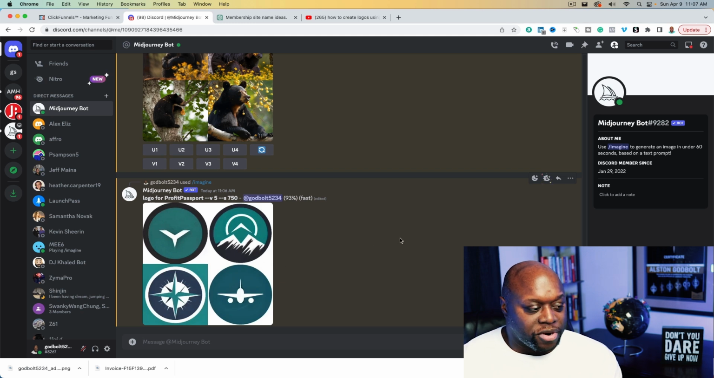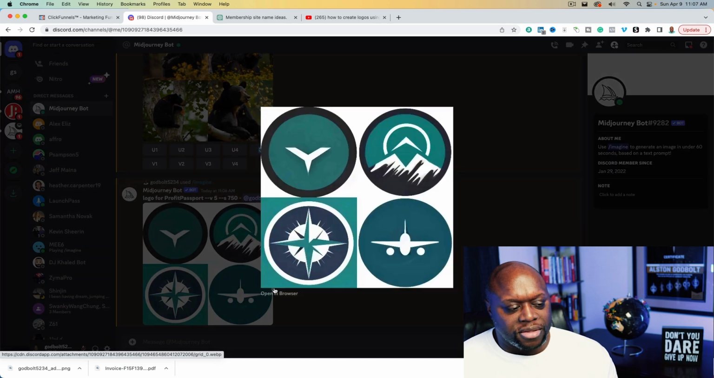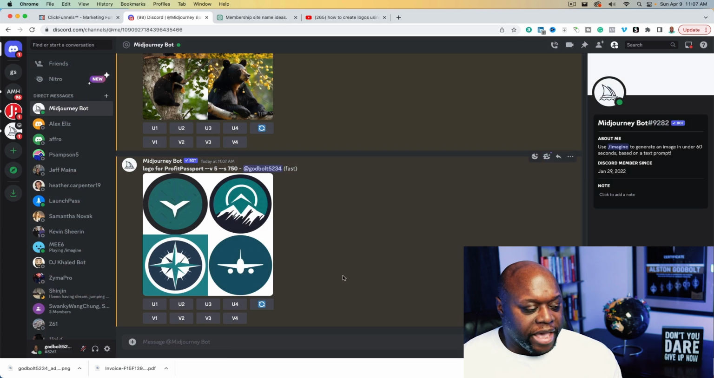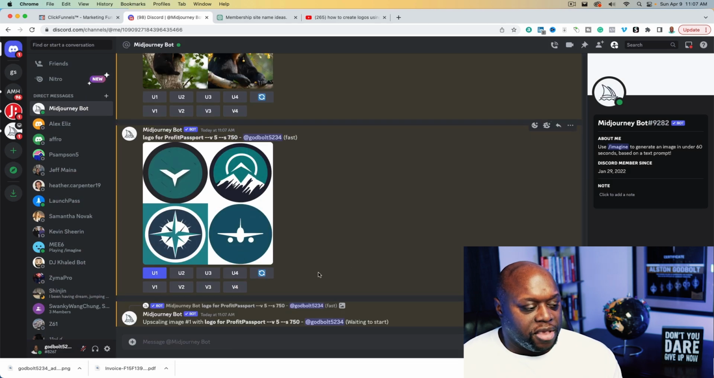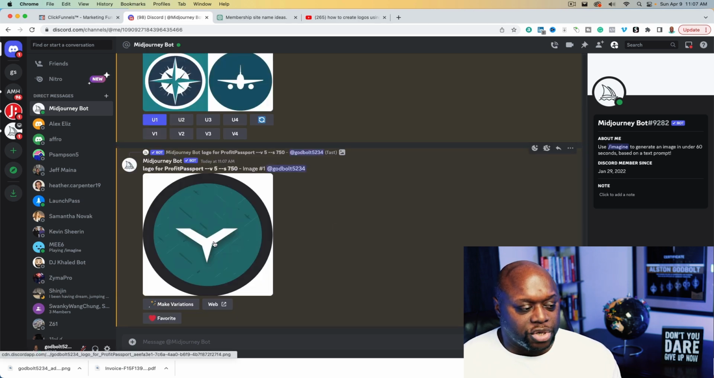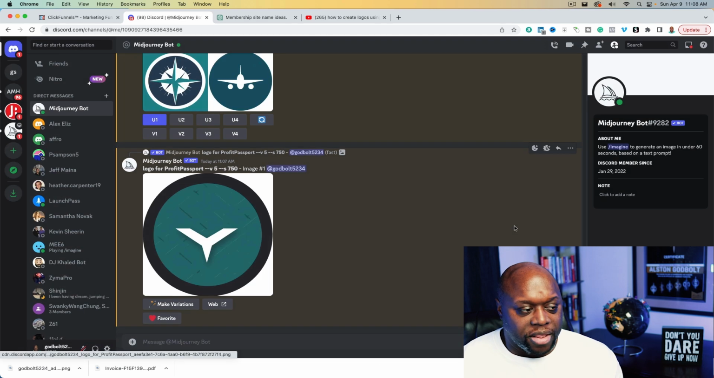Logo for Passport Profit. Now, if we take a look, these don't look too bad. The only concern I would have is the one on the bottom left. It kind of looks like the Seattle Mariners logo, but that's not too bad. If I like them, I can simply click on the U1 like this. As you can see, it'll come out with an individual one. We're going to click on it, and then right click and save if we like it.